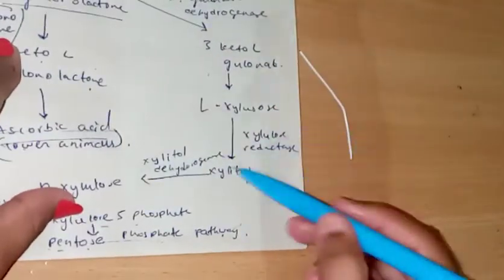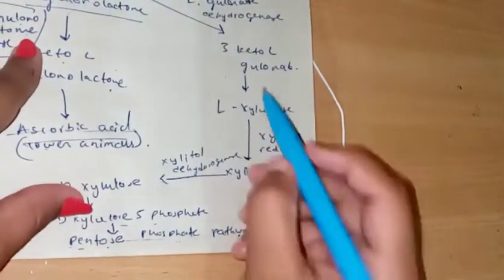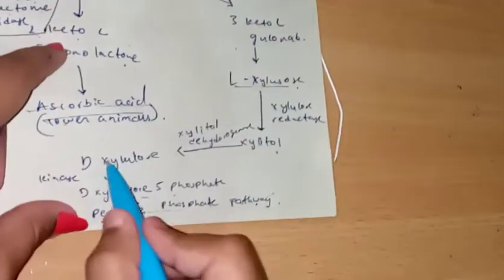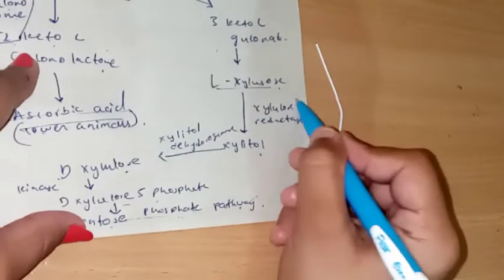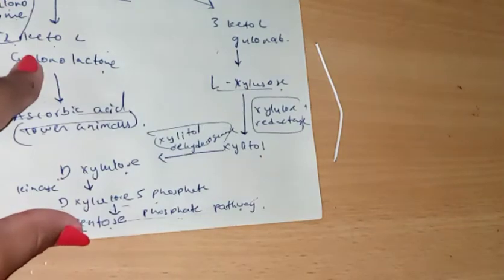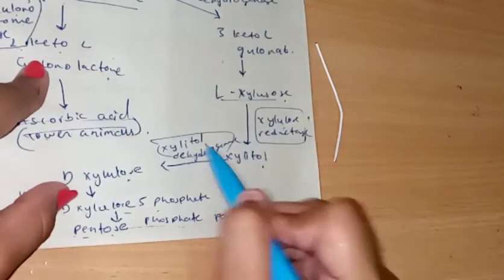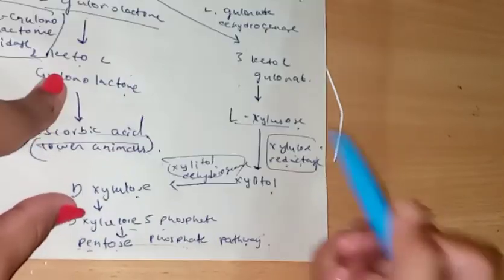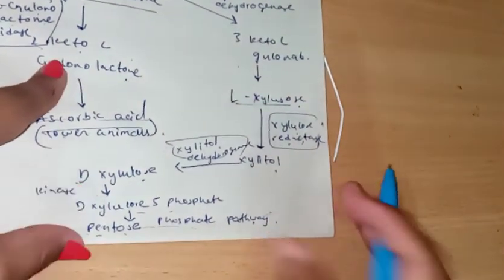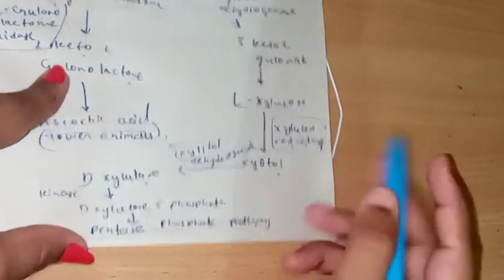Now here is another clinical aspect where this L-xylulose gets converted to D-xylulose with the help of xylulose reductase and xylitol dehydrogenase. Sometimes when either of the two enzymes doesn't work properly, or they may be absent in humans, it results in pentosuria.